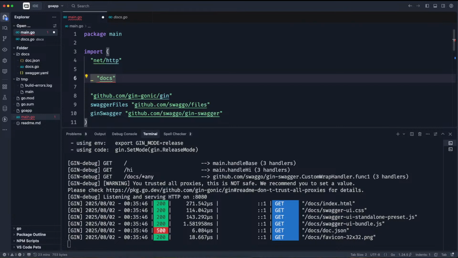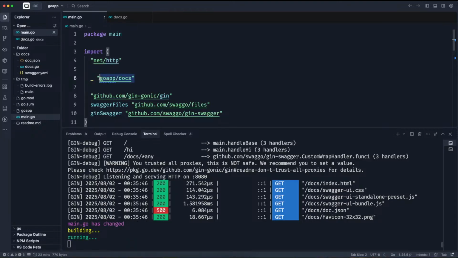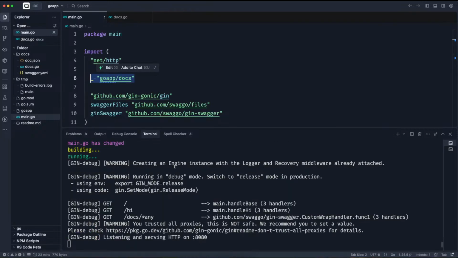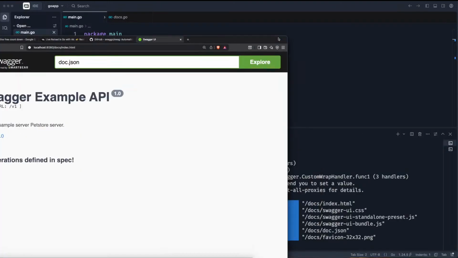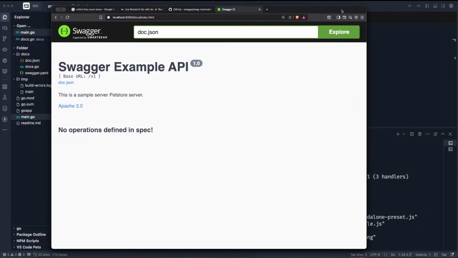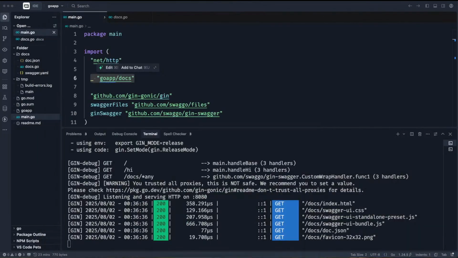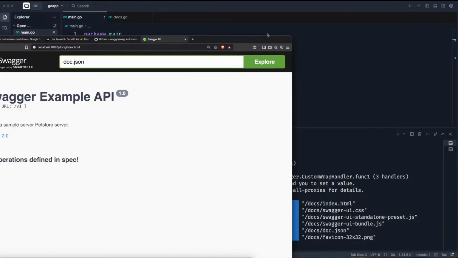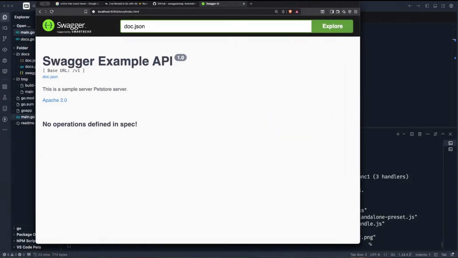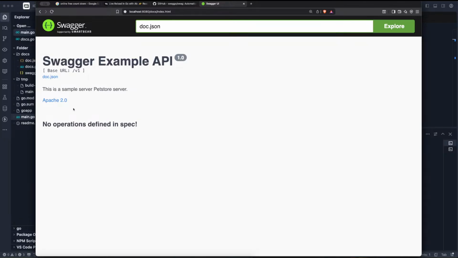So let's use our package name as well. Our package name is Go App. I think this is one of the things that's causing the issue. Yep, that should fix the issue. Let's give it a try again. So we have it fixed. Now we were supposed to use our package name like so to bring in docs, not just sit on doc like that. Now that we have it set, this is how your Swagger will look like.